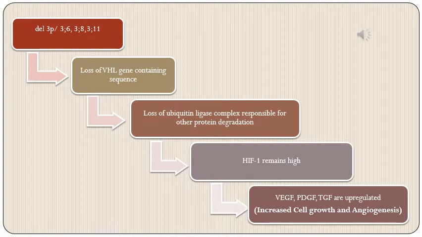hypoxia inducible factor 1. So this HIF1 remains high in patients with these afflictions of the VHL gene, and because of that, hypoxia inducible factor 1 further upregulates various proteins like VEGF, platelet derived growth factor, and transforming growth factor alpha and beta. All these contribute towards increased cell growth and angiogenesis, making these patients prone to development of RCC.